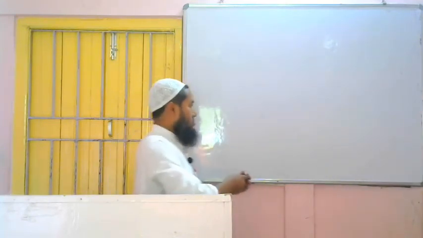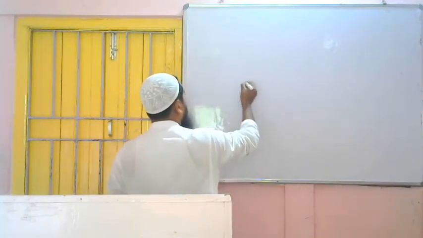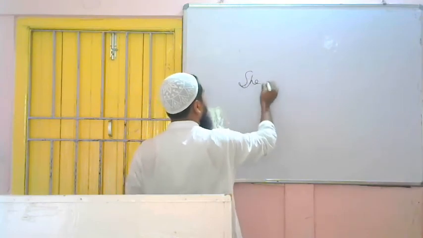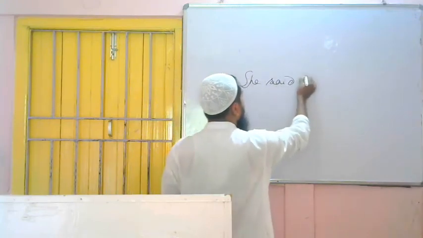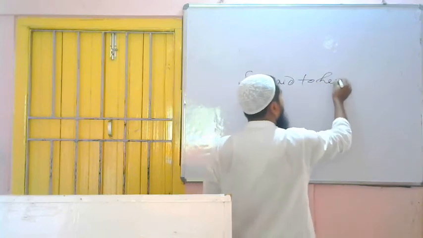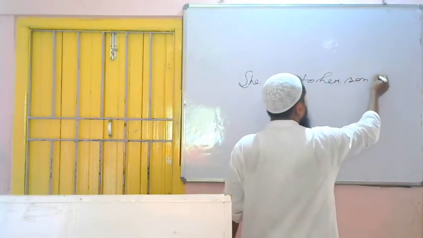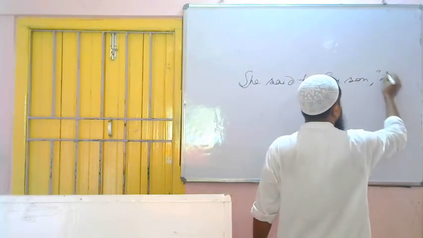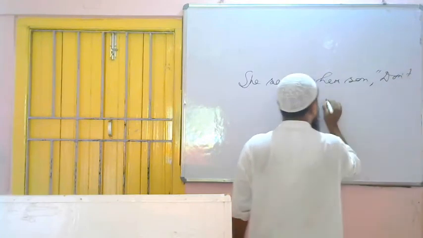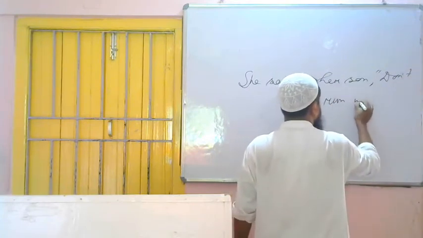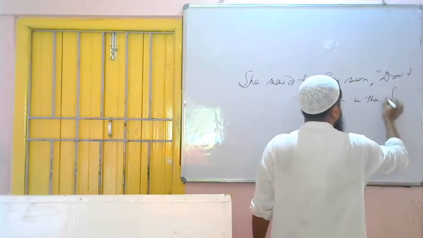See, she said to her son, don't run in the sun.